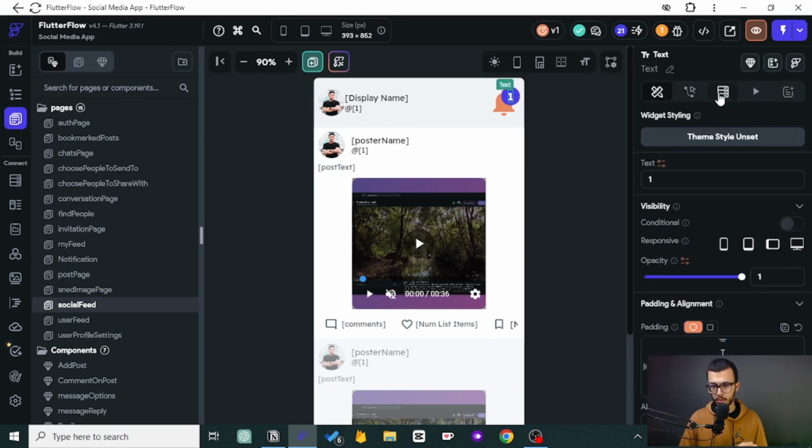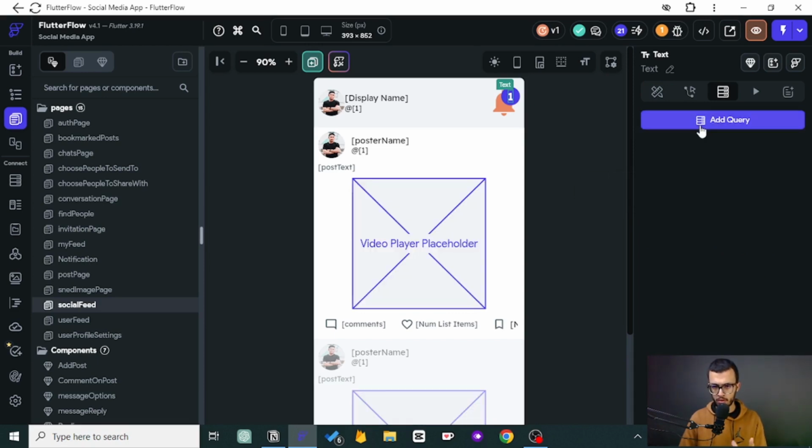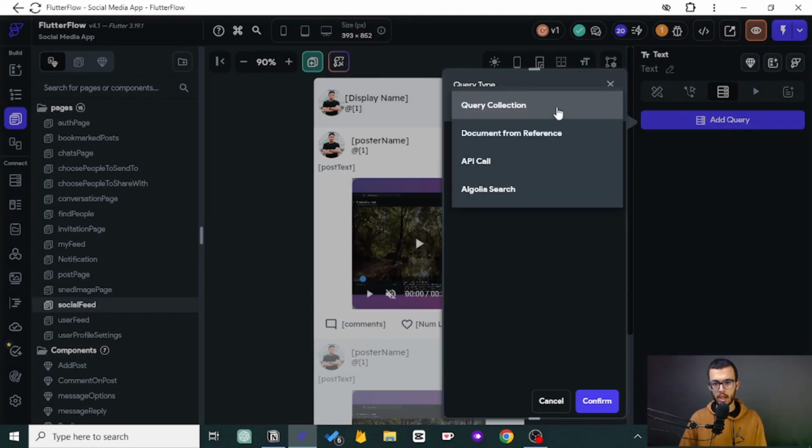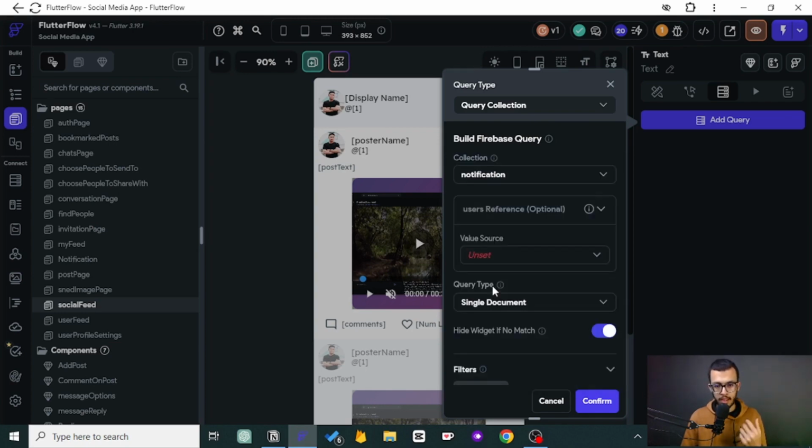So let's configure this before we move on. I have not done this before, so let's do it now. Here we want to see a collection, and you will say, hey, in the previous episode you told me that in a text field, a button, or an image, just one simple widget, we cannot bring a collection. So why are you saying something and then the exact opposite? I'm not saying the exact opposite. I will show you what I mean, so let's keep moving. Here I want to bring the collection of all the notifications of me, the authenticated user.